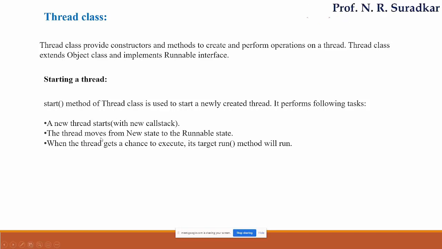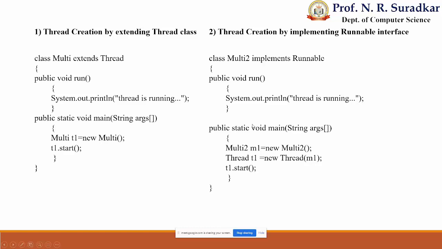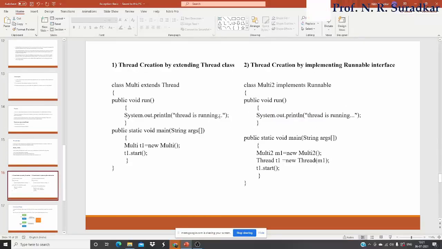Start method normally starts a thread, which moves from the new state to the runnable state, and the next method is the run method. This run method is normally used to perform the operation on your thread. Actually, the operation starts to perform by using the run method, but it only moves from the new state to the runnable state with the help of the start method. That's why the start method and the run method are very, very important. This is the program which is normally based on how to create a thread.